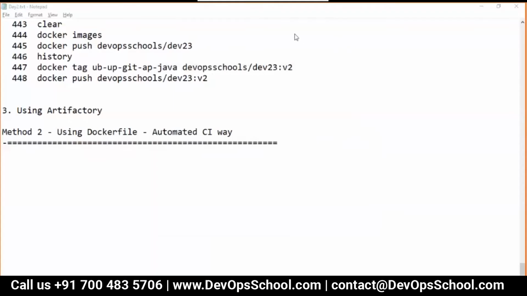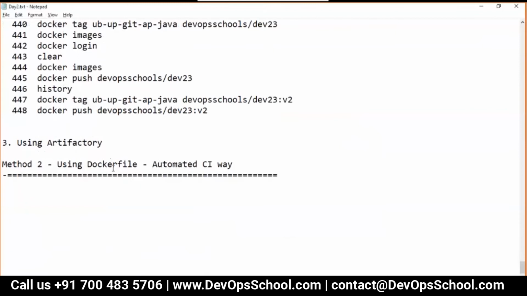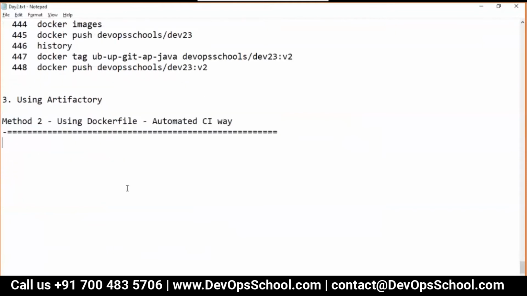Okay, so now I'm going to teach you how to create the same image using a Dockerfile. So the question is, what is a Dockerfile? Guys, it's just a file. What does it contain?